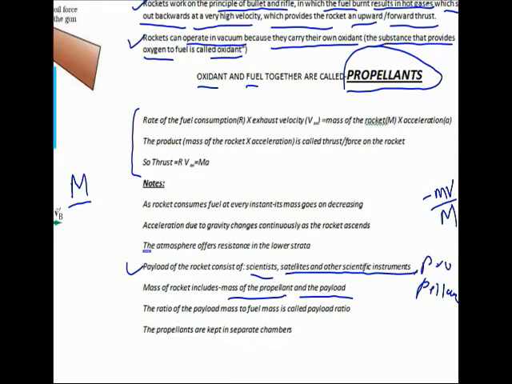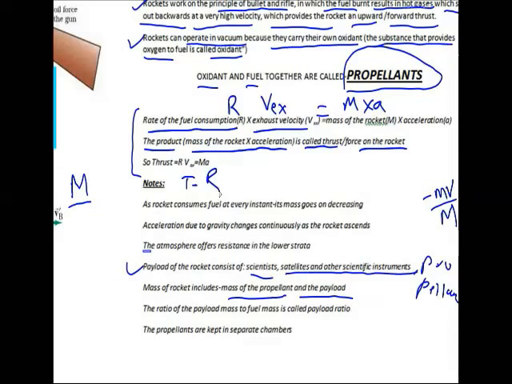Now it can be written that the rate of the fuel consumption, that is the amount of fuel being burnt, which we call as R, and it depends upon the exhaust velocity of the gases. Obviously that should be equal to the mass of the rocket into acceleration of the rocket. So the product mass of the rocket into acceleration is called as a thrust on the rocket. That is, we can say that thrust is equal to R into exhaust velocity is equal to mass into acceleration.